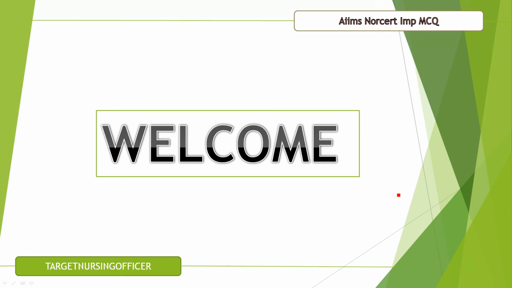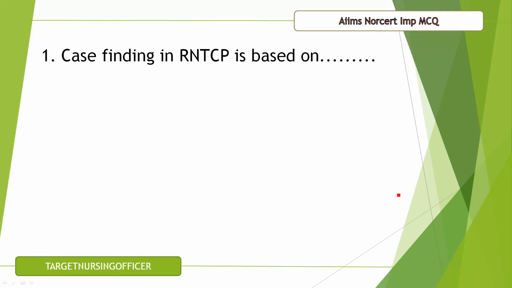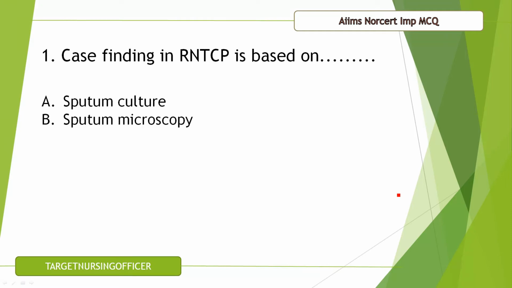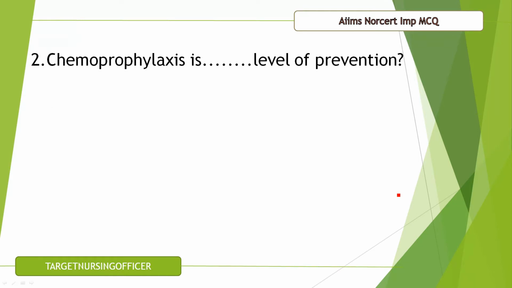Today we are going to discuss some important MCQs for AIIMS exam. The first question is, case finding in RNTCP is based on A. Sputum culture, B. Sputum microscopy, C. X-ray, D. Mantoux test or PCR. The correct answer is B, that is sputum microscopy.